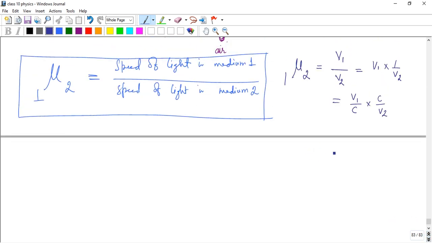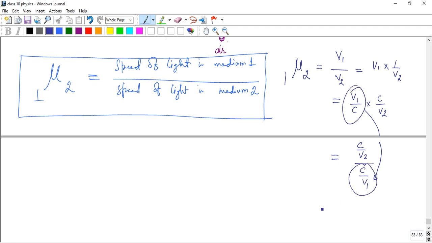So here we see that if that is a multiplication, that portion goes to the denominator. So C by V2 divided by C by V1. If I multiply this part, that is V1 by C, that part is replaced by these terms.